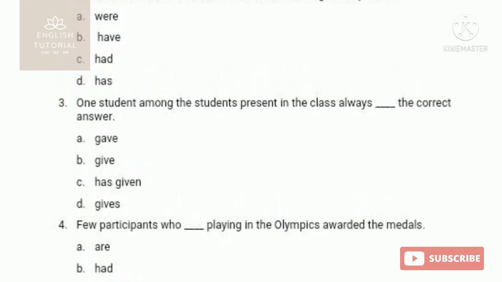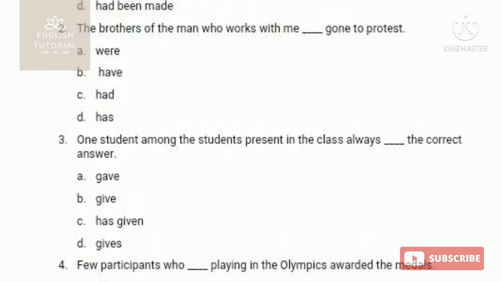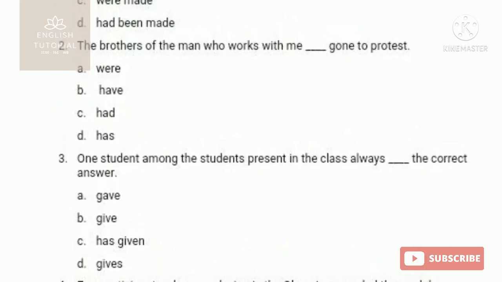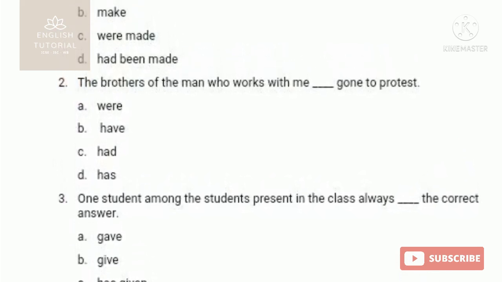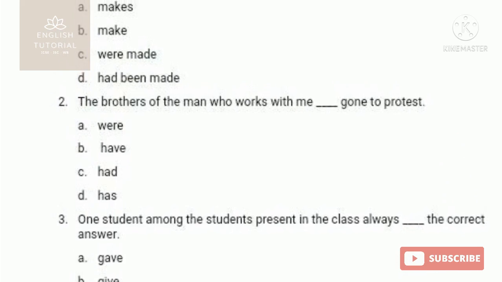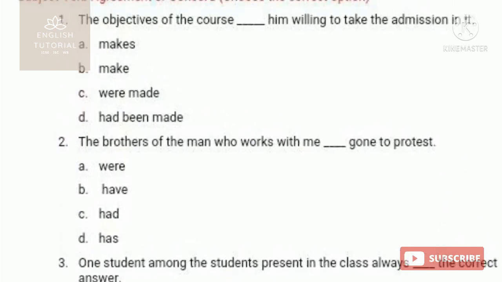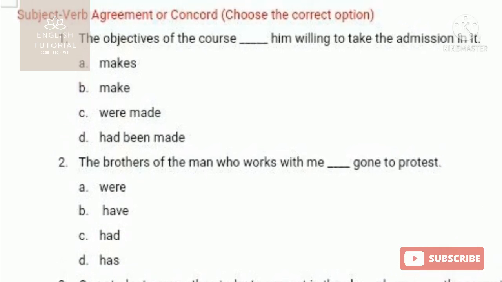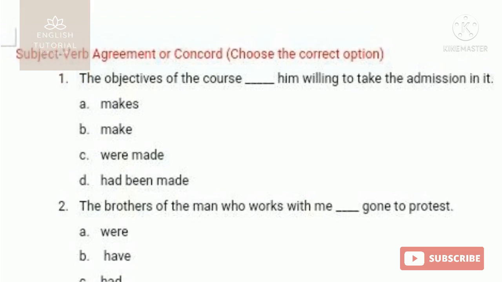Don't worry, I'll be giving you the correct answer along with the explanation for each question. But while you are watching the video, do one thing: pause the video and write in your copy the answers you think are correct. Or you can write your answers in the comment below, I'll check later.